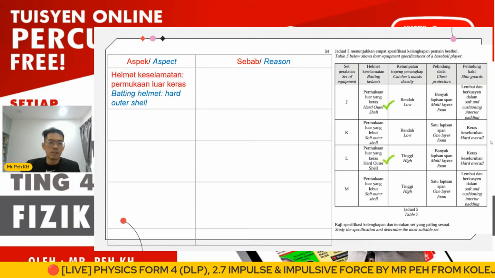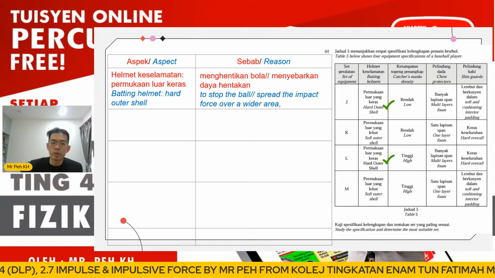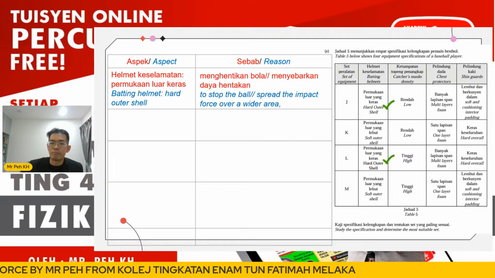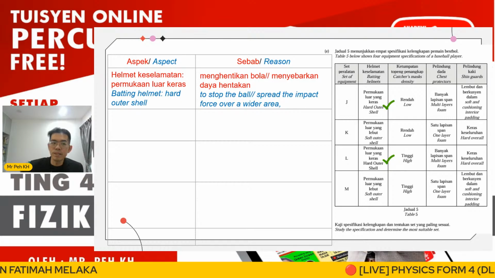So here the batting helmet outer parts must be hard because you want to stop the ball, or stop the spreading of the impact force over a wider area. So this is the outer parts.